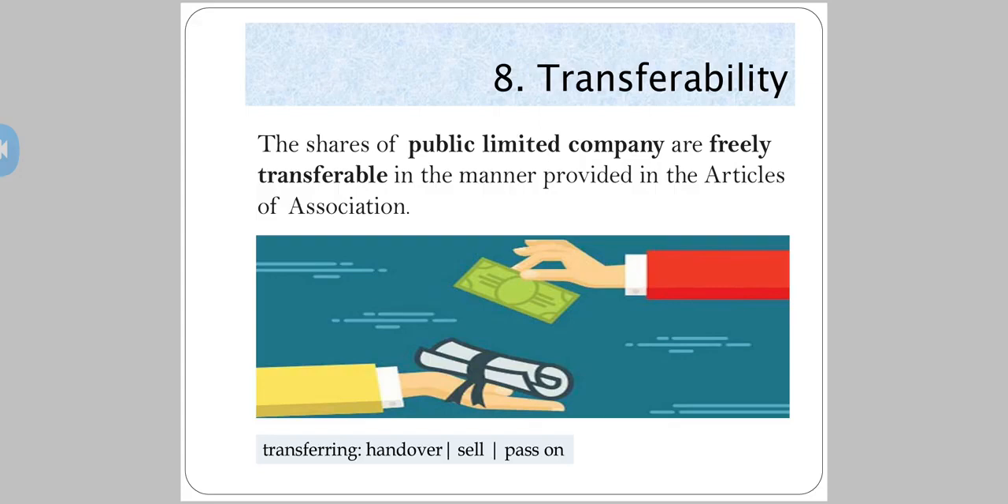Okay. Now see here, you can see it in the image. What if I want to sell my shares? I'll hand over the share certificate to the other person and I'll get the amount. I'll get the money in return. I want to sell the shares, I will give the share certificate and I will get the money. This is the most important feature, transferability, freely transferable, that is freely sellable.